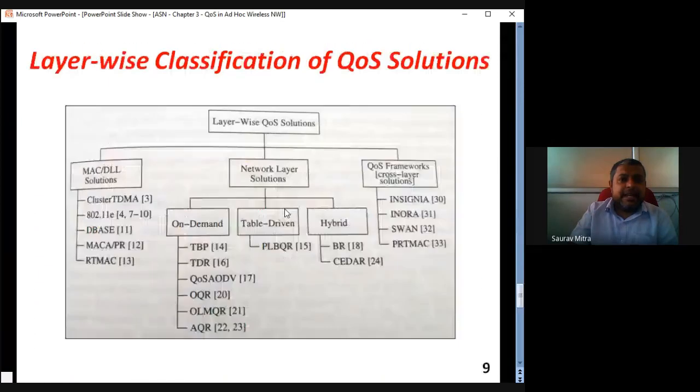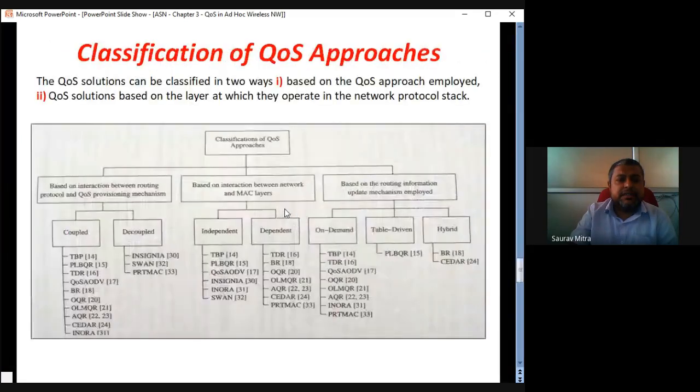Now this, I think, is the last question. So let us classify in 2 ways: based on the QoS approach employed, and QoS solution based on the layer at which they operate in the network protocol stack. This diagram you will find in your book. So depending on how the QoS approach is employed, whether you are doing quality of service for bandwidth, or for battery, or for least time, that is the QoS approach of different types.